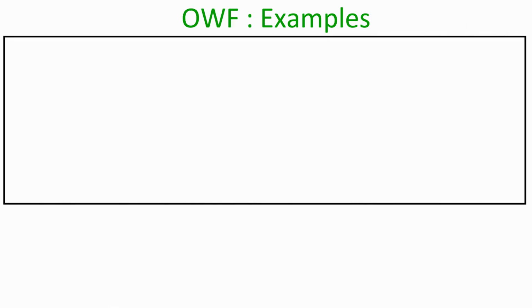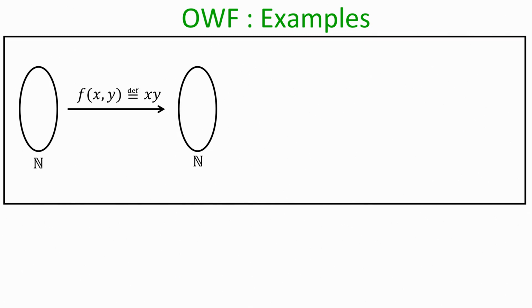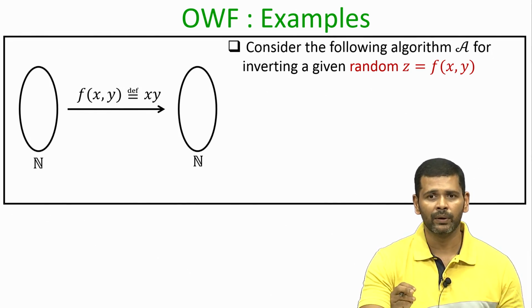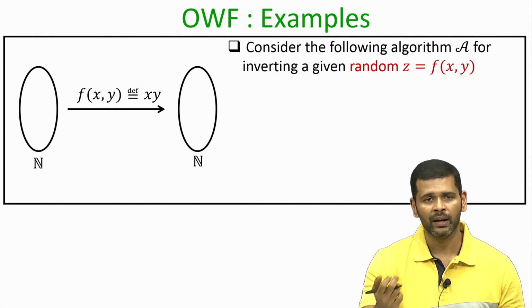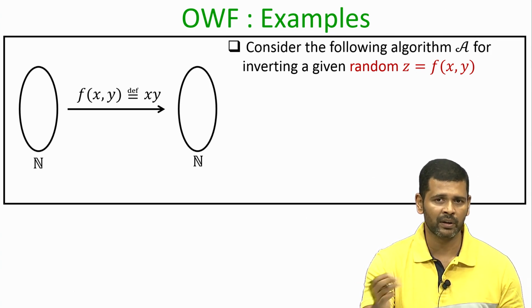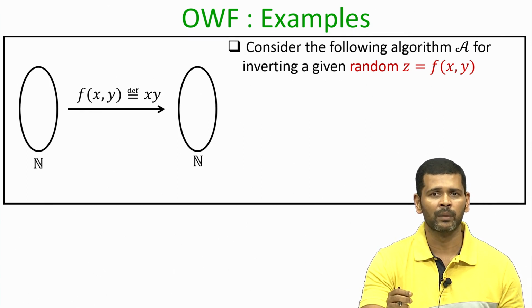So, let us see an example to make our understanding clear. Consider the function f, which is a 2 input function, from the set of natural numbers to the set of natural numbers. So the function takes 2 inputs from the set of natural numbers, and the output of the function is the product of the 2 inputs. Now, the question is: is this function a one way function? That means, if someone gives you the value of x dot y, where x and y are not known to you, will you be able to invert it and find one of the pre-images, namely a pair x comma y whose product is equal to the given product, in polynomial amount of time?